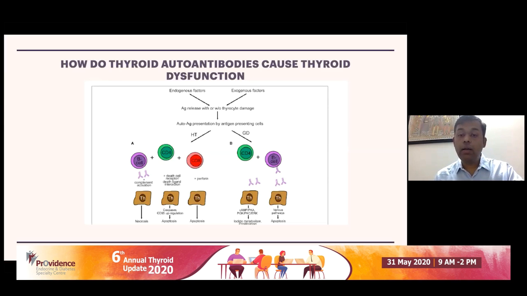On the other hand, in Graves' disease, we have got clear evidence that the autoantibody that is produced, that is TSH receptor antibody, can actually act on the TSH receptor and behave like TSH itself. So it can mimic TSH at the TSH receptor and cause overactivity of the thyroid gland. So you have hypermetabolic features in those who have hyperthyroidism.